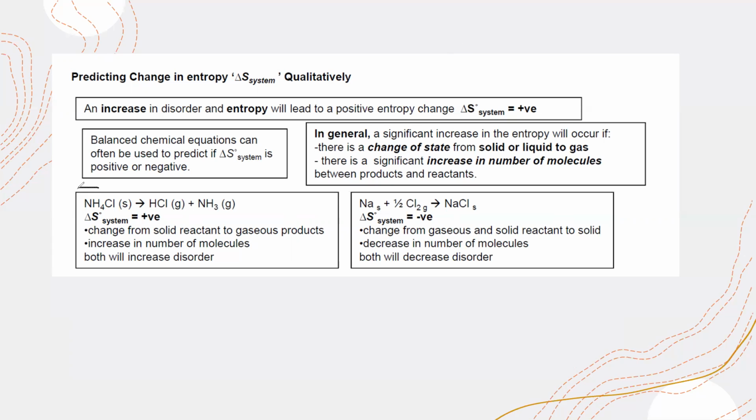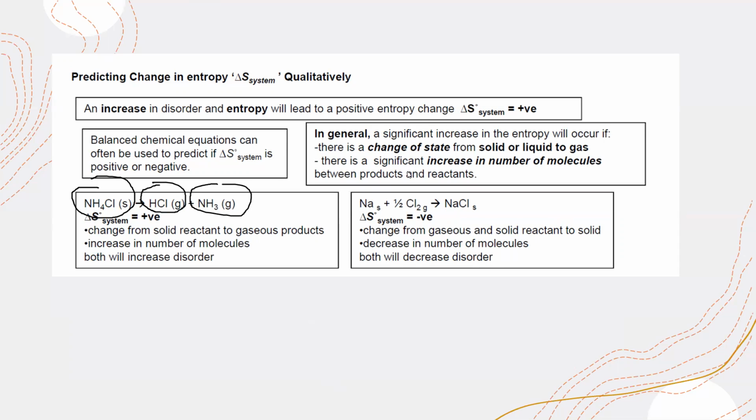For example, ammonium chloride is a solid, but when it decomposes into hydrogen chloride gas and ammonia gas, what happened? You can see the reactant is a solid, but the products are gases.